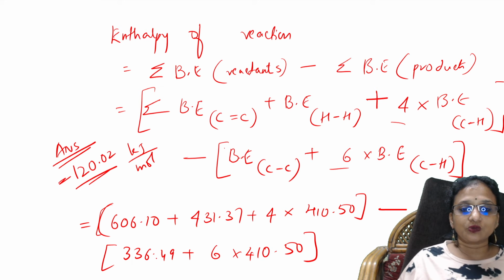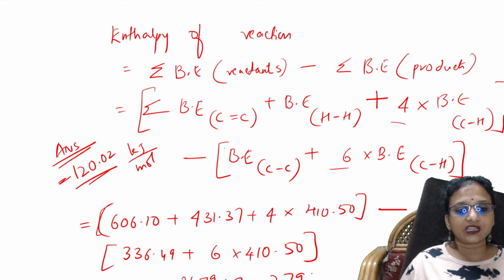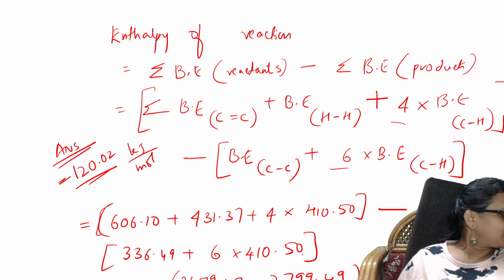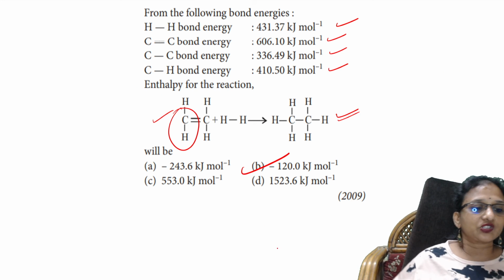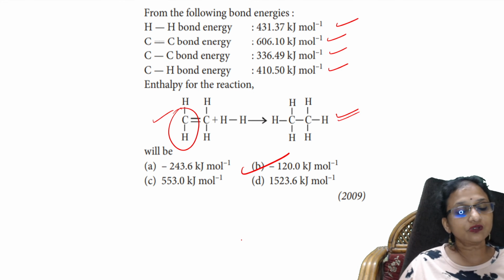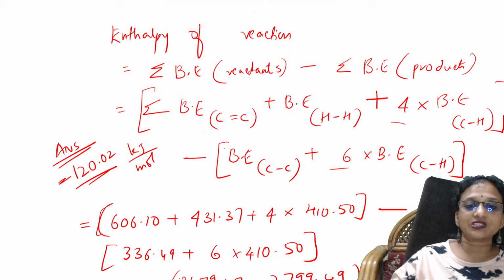So basically if I subtract this, how much do I get? I get around 2679.47. If I subtract this, I will be getting an answer of 2999.49. That's the reason: smaller number minus bigger number. The correct answer is minus 120.0 kilojoules. Next question, let us see.